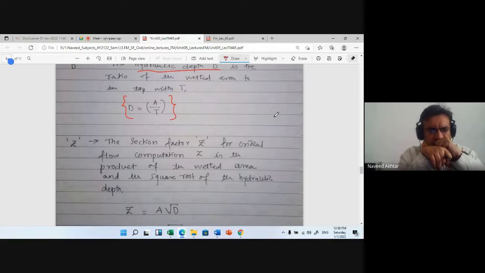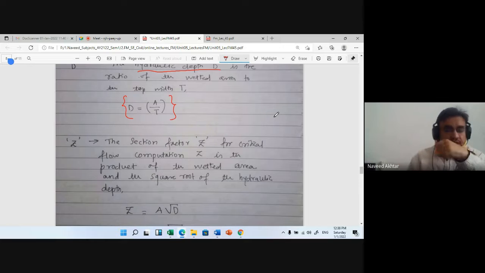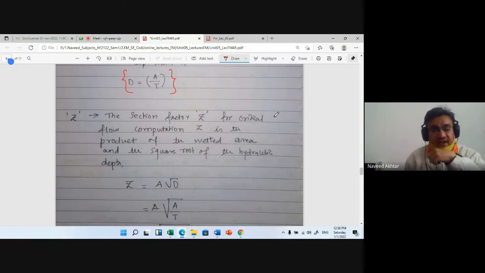One more definition for the geometrical properties of the open channel section is the section factor. What is it? The section factor is generally denoted by the capital letter Z, and this is used for the critical flow computation.